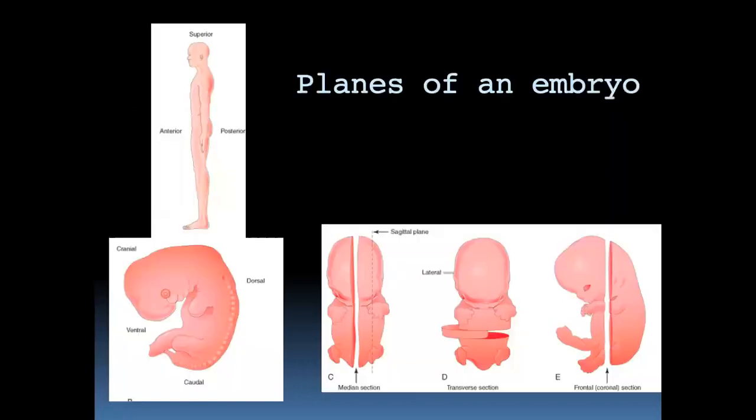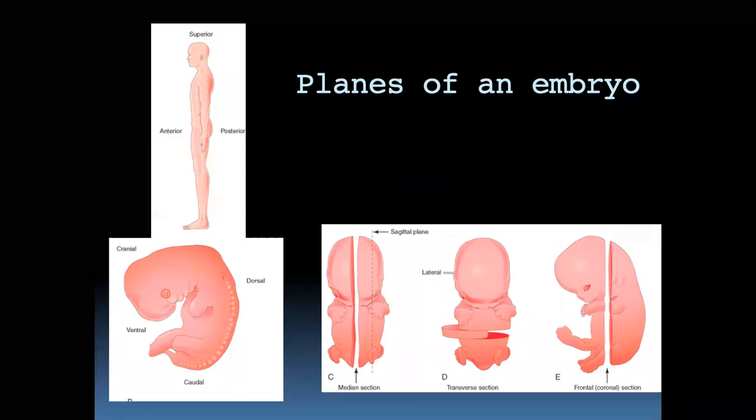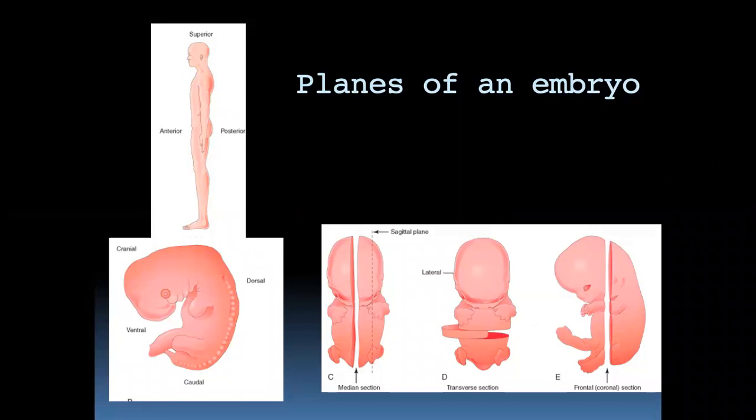Now there are certain planes where we take sections, the same as in an adult. We also take various sections in the fetus, in the fetal tissues. Remember that without understanding the section, you will not get clarity on how we are looking at this developing organism. It's very complicated. Especially with an embryo, whenever you are looking at a picture, please understand which type of section you are looking at.